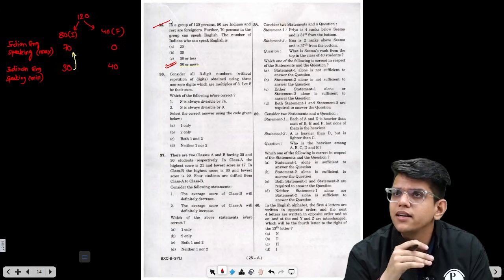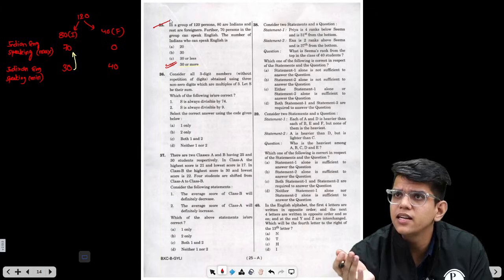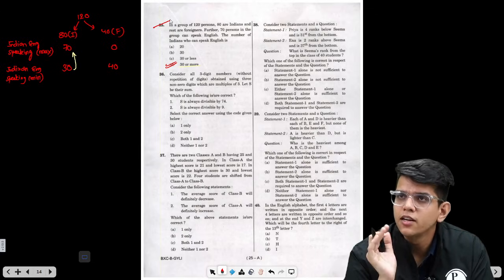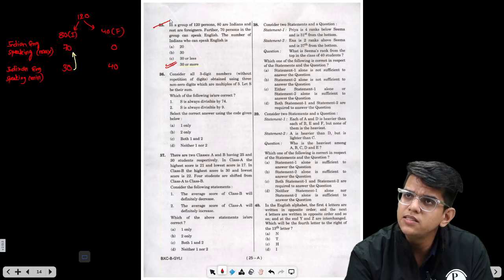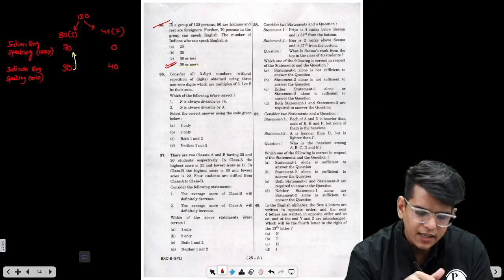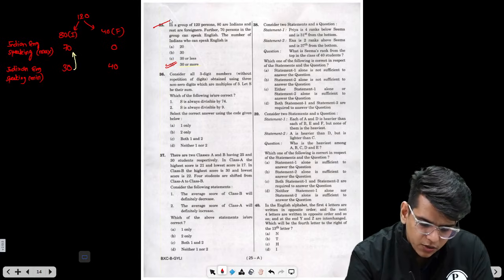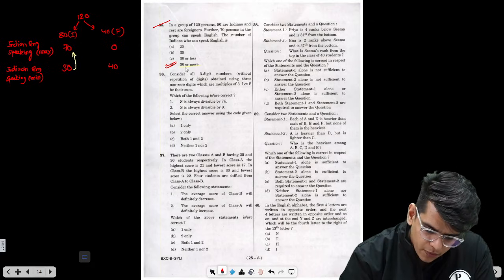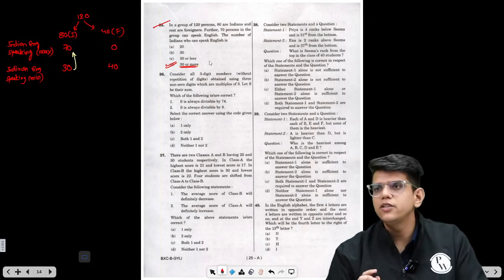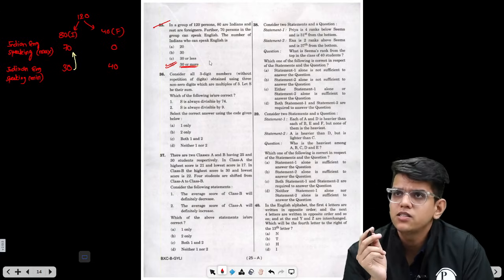In this case, the range of Indian people speaking English is from 30 to 70. We have one case where we minimized the population from India speaking English, and in another case we maximized it. So the range is from 30 to 70, and the answer will be 30 or more. This is another easy question which you can attempt in the first half an hour.